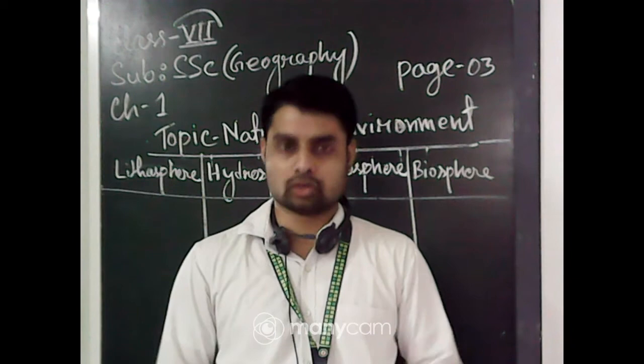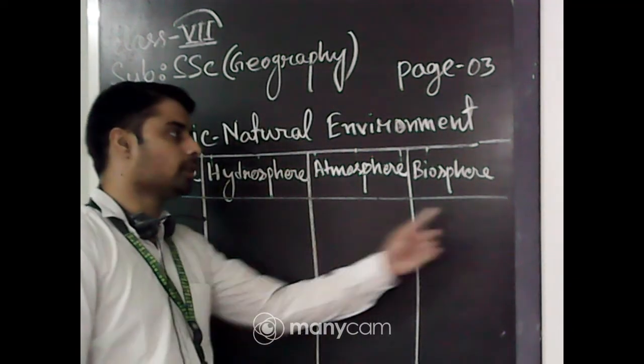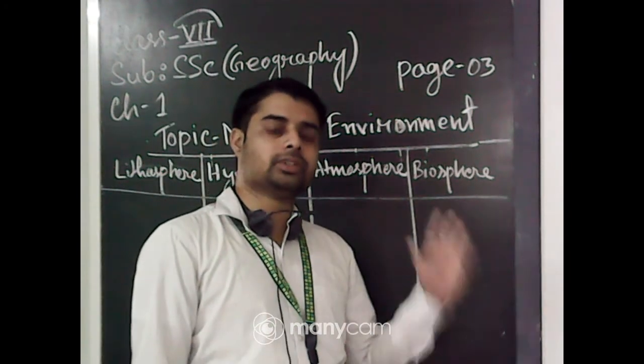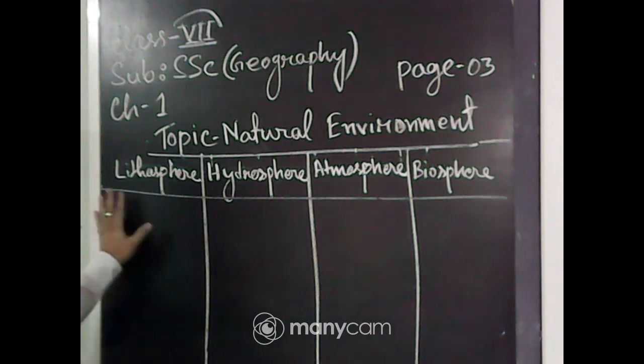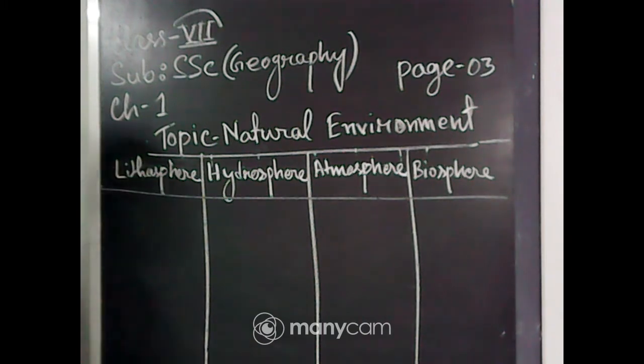These are lithosphere, hydrosphere, atmosphere and biosphere. So now we will discuss in detail the four major domains of the natural environment, one by one. First, it is the lithosphere.